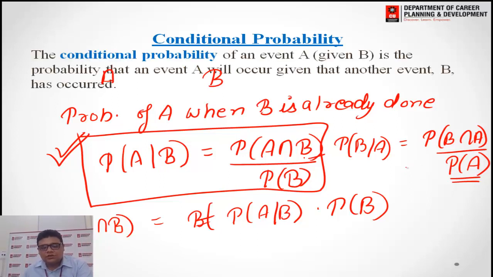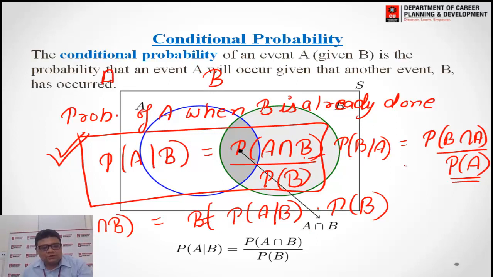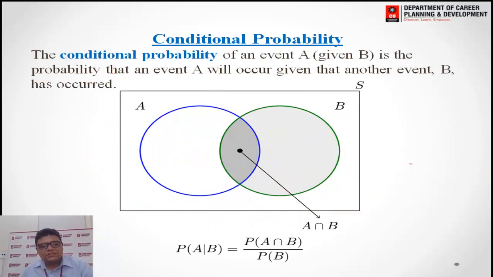Now let us see few questions based on the conditional probability. This is the definition. The conditional probability of an event A given B is the probability of an event A which occur given the another event B has occurred. Means B is already done before, then you have to find the probability of A. So this intersectional part, this common part, this you have to find. So we will write probability of A intersection B divided by probability of B, as it is given to us, B has already been done.